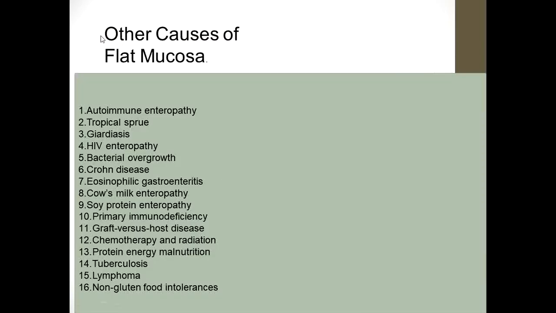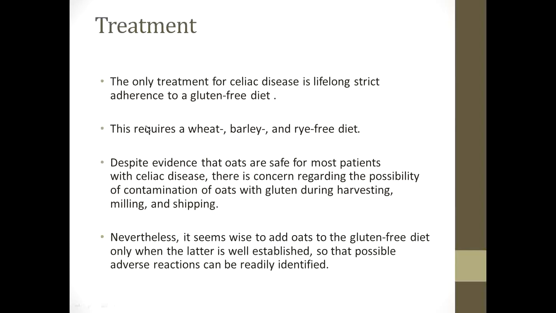Other causes of flat mucosa, like the differential diagnosis of this histological manifestation, are autoimmune enteropathy, tropical sprue, and giardiasis, where there will be a similar kind of flat mucosa histologically. Treatment: the only treatment for celiac disease is lifelong strict adherence to a gluten-free diet. What does it mean? This requires a wheat, barley, and rye-free diet. No wheat or wheat products, no barley or barley products, no rye or rye products.